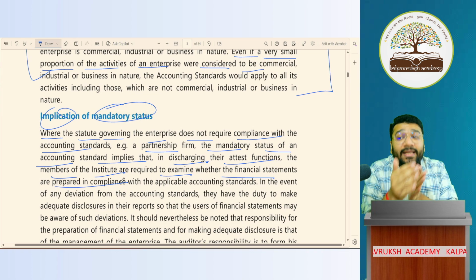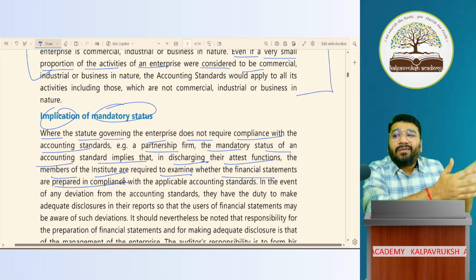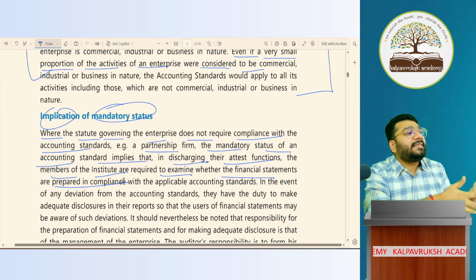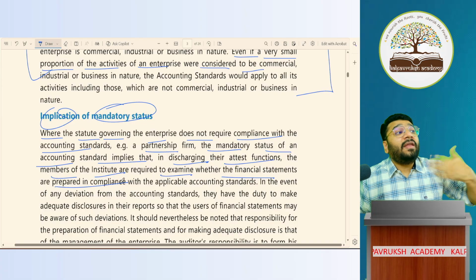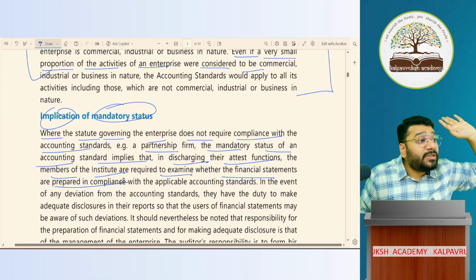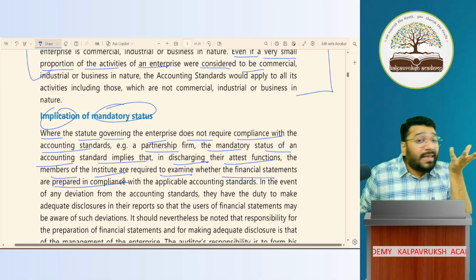So when you discharge your attestation function, you have to ensure whether these people have complied, and accordingly give the report. If they complied, give a positive report telling that yes, they have complied, or else tell that they have not complied. So how to frame the language in the report, you will study in the subject called audit. In the audit subject, you will be taught how the report needs to be prepared and how the language has to be used.